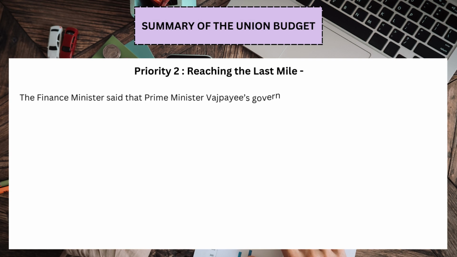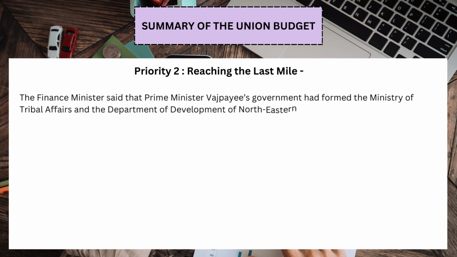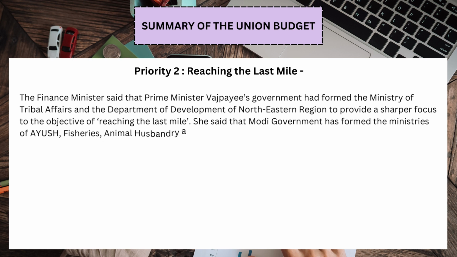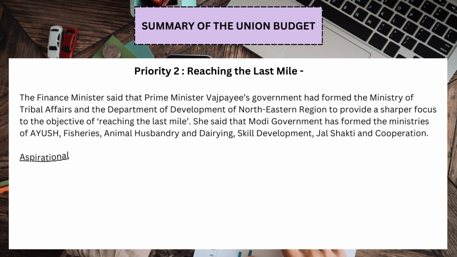Reaching the last mile. The finance minister said that Prime Minister Vajpayee's government had formed the Ministry of Tribal Affairs and the Department of Development of Northeastern Region to provide a sharper focus to the objective of reaching the last mile. She said that the Modi government has formed the ministries of Ayush, Fisheries, Animal Husbandry and Dairying, Skill Development, Jal Shakti and Cooperation.